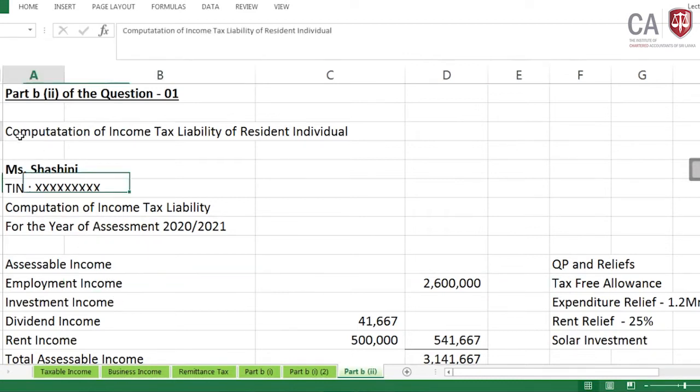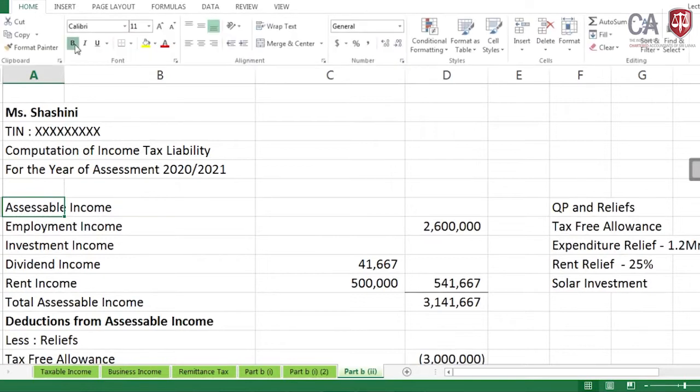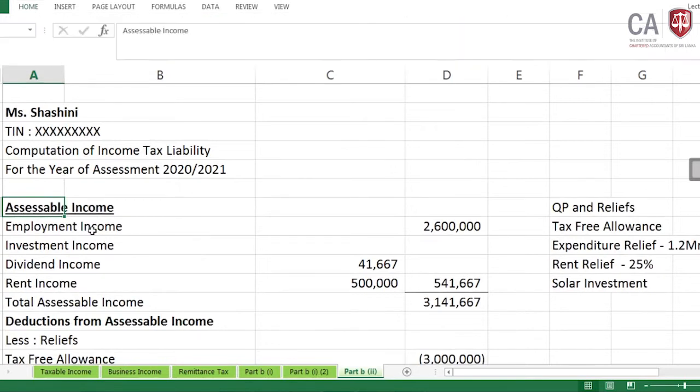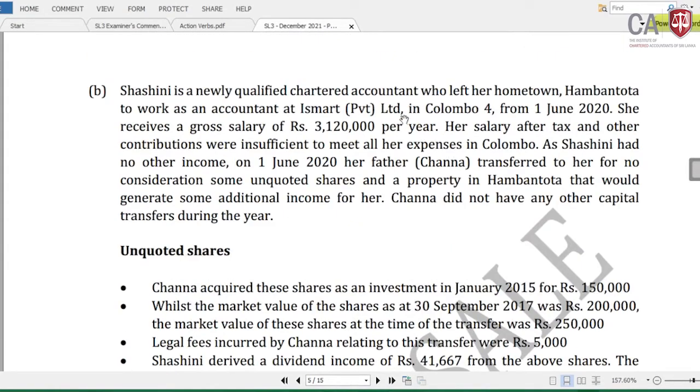This is the computation of income tax liability of a resident individual. It actually comes under taxation and business decision making, which is 10% of your syllabus. This is the calculation for Ms. Sashini for the year of assessment 2021. Under assessable income, you have the employment income. Now, in the paper the employment income is given per annum. Don't take it as it is.